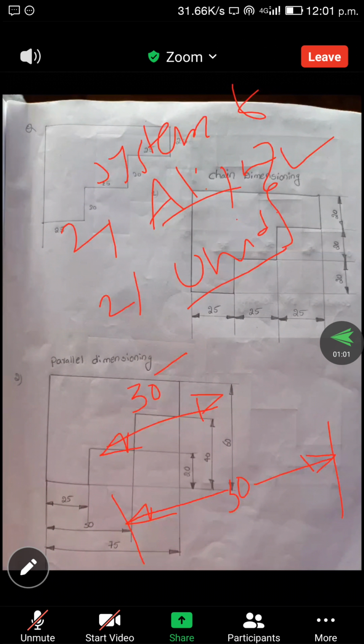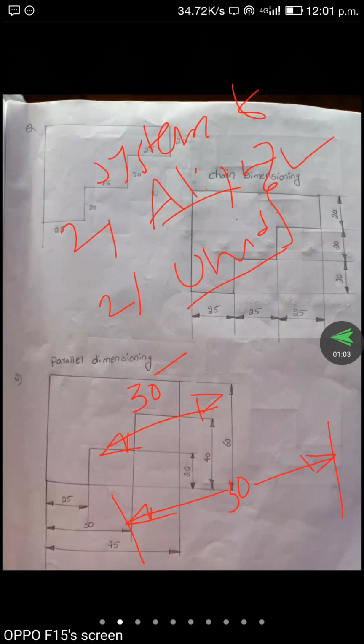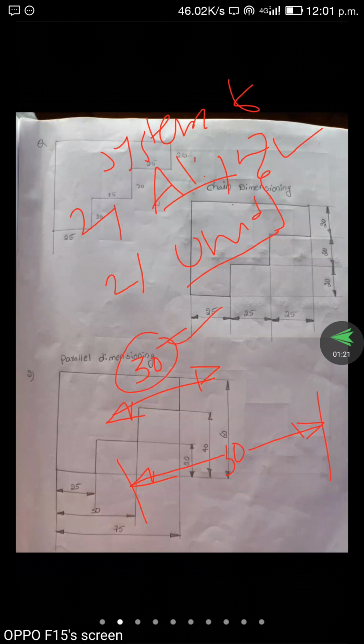So see here, in dimensioning practice, there are two systems. The first one is the aligned system and the second one is the unidirectional system. In the aligned system, the dimension value is always above the dimension line and exactly in the middle of the dimension. And the dimension value is not touching the dimension line.